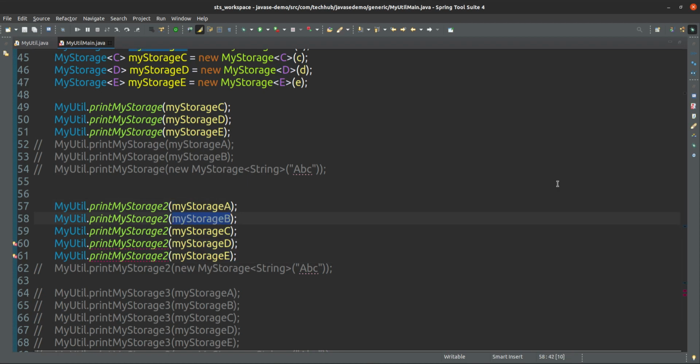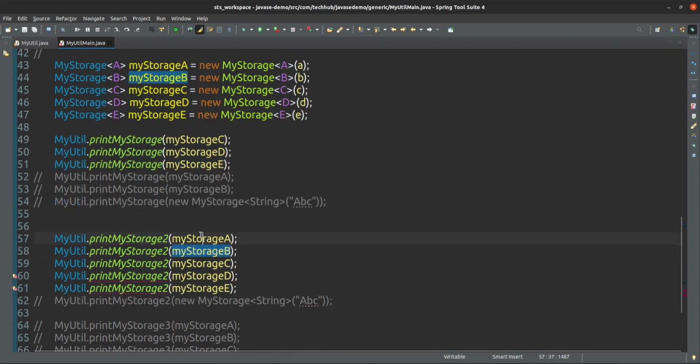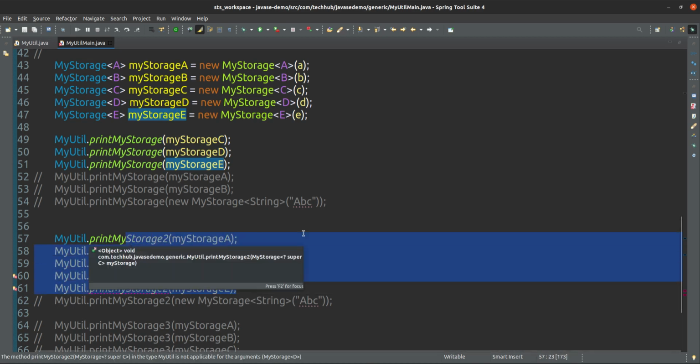C is also the super type of C, means C itself also is valid. So super type of C is C, B and A. A is also the super type of C, B is also the super type of C, and C itself is the super type of C itself. So these three are valid, but D and E are not the super type of C. D and E are the subtype of C. So that's why it is giving compilation error.